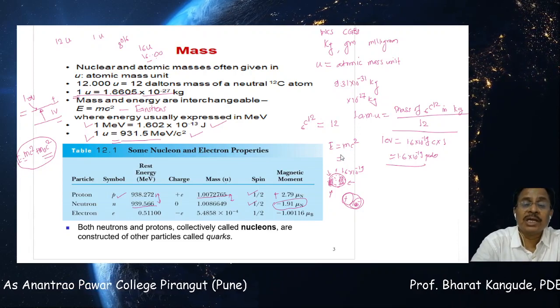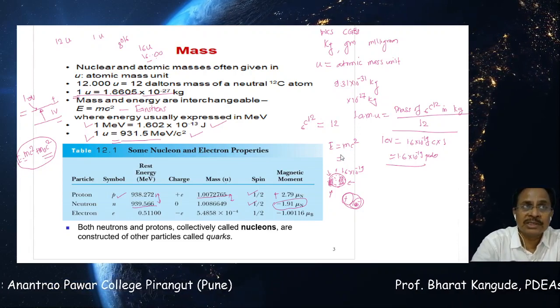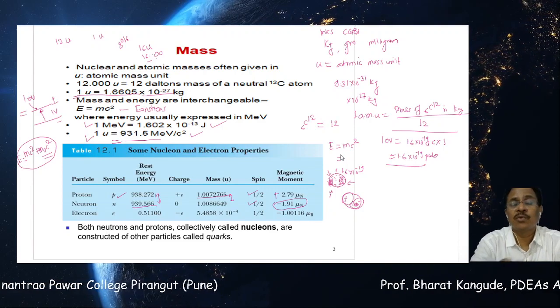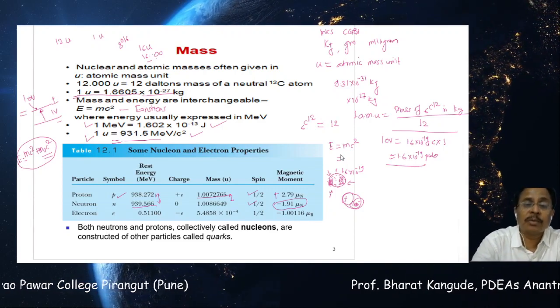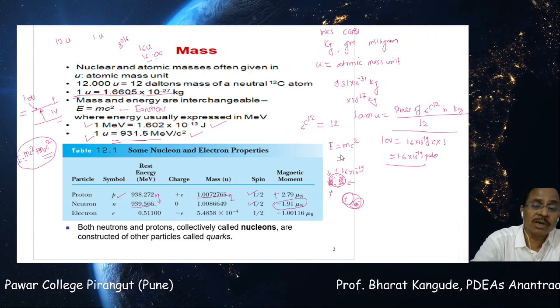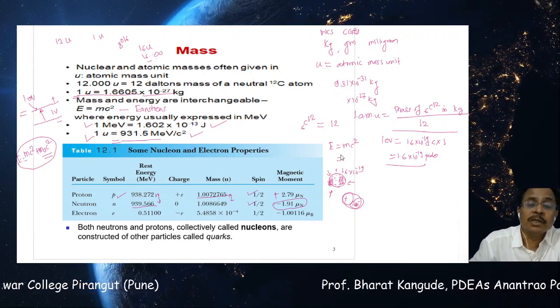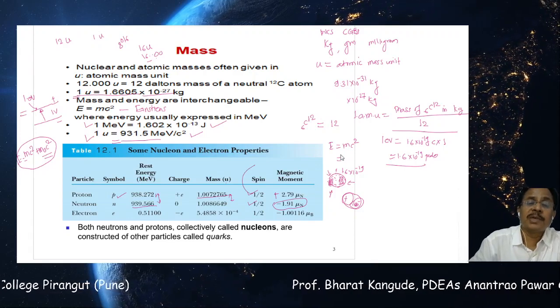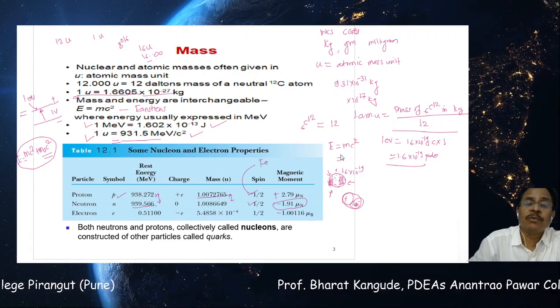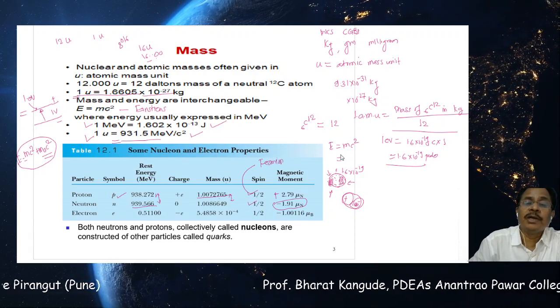It is neutral and it is a constituent of the nucleus, and both protons and neutrons form the nucleus in a stable form. More about their magnetic properties we are going to see somewhat later on. Then one more thing about spin. Both of these particles, according to statistics, we call fermions. So they obey Fermi-Dirac distribution.